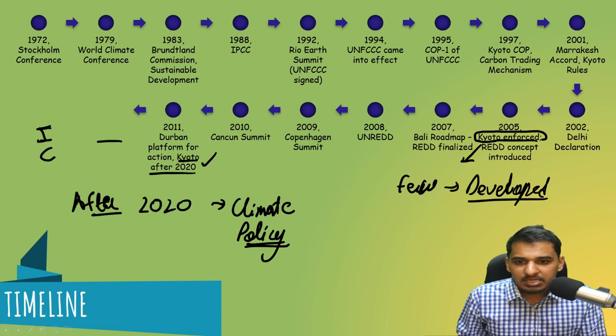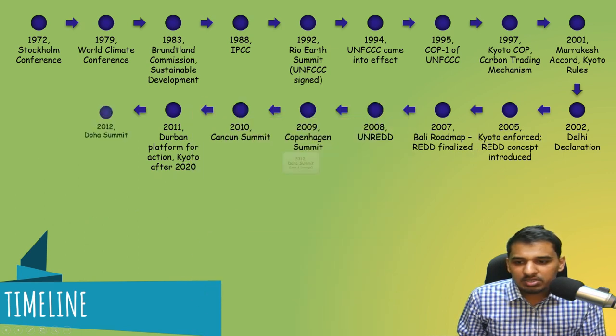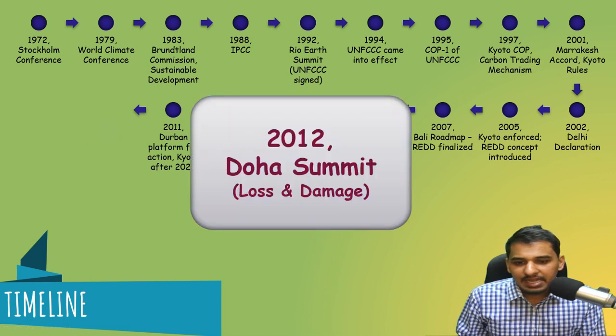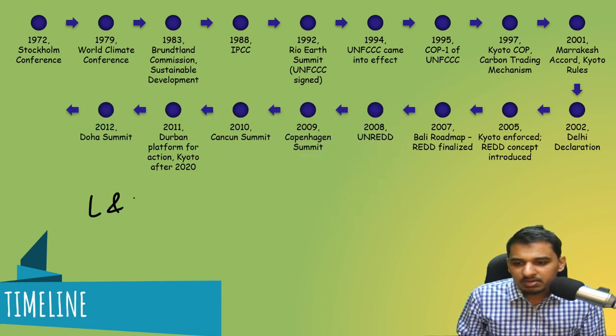In the climate actions and negotiations. Okay. Then we have the Doha Summit and loss and damage. Now, this loss and damage is again a very important principle of the Doha Summit 2012. And what does it say? Let me tell you. This loss and damage principle is denoted by L&D.